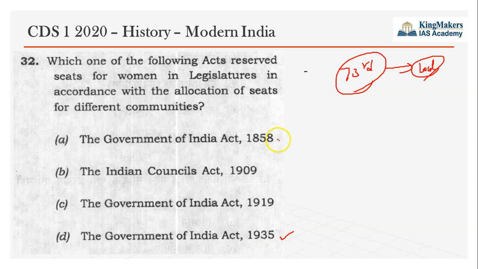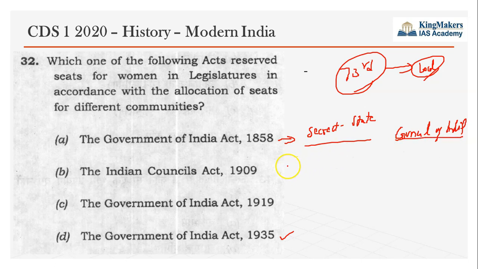The Government of India Act 1858 transferred the control of the administration of India to the Crown, under Queen Victoria's proclamation. They created an office called Secretary of State. They abolished the dual government, that is the Board of Directors and Court of Control, and created the office of Secretary of State, who was in charge of the administration of India, and a council called the Council of India. This Council of India would aid the Secretary of State in managing the affairs of India. In 1909 they brought reservations for Muslims for the first time.